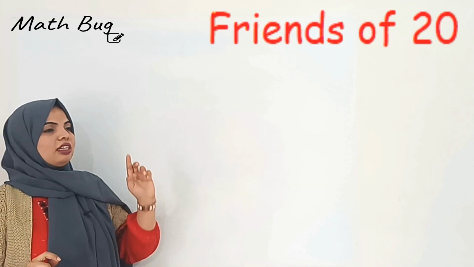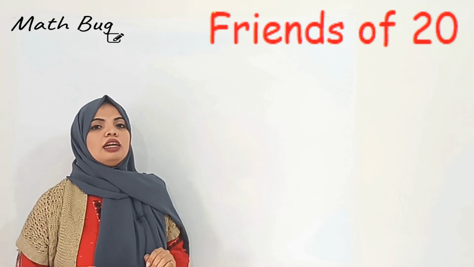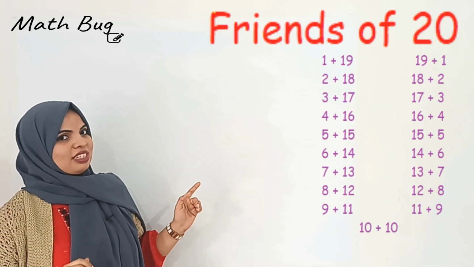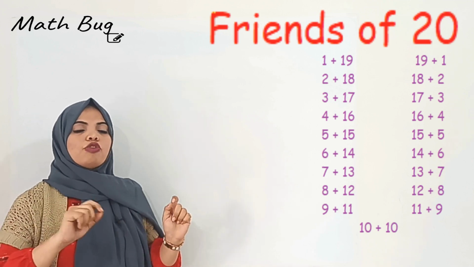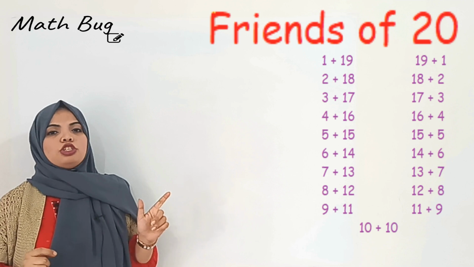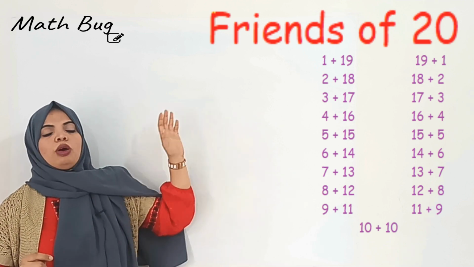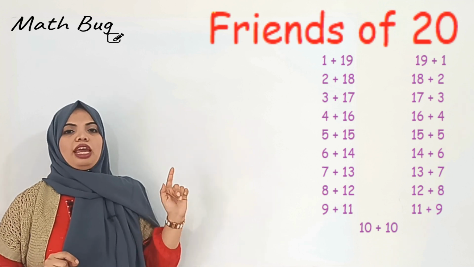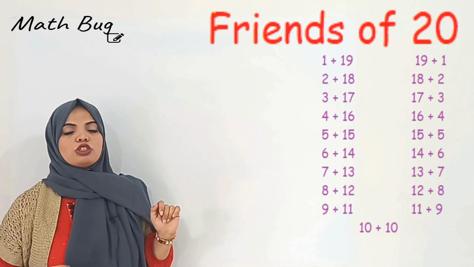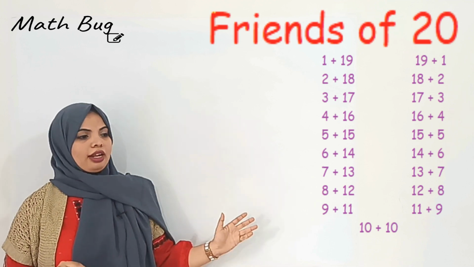The next method is friends of 20. Once you are thorough with friends of 10, the next method is friends of 20. Again, friends of 20 is nothing but adding to form the sum of 20. In the same way, 1 plus 19 or 19 plus 1 is 20, 2 plus 18 or 18 plus 2 is 20, 3 plus 17, 17 plus 3 is 20, and so on.